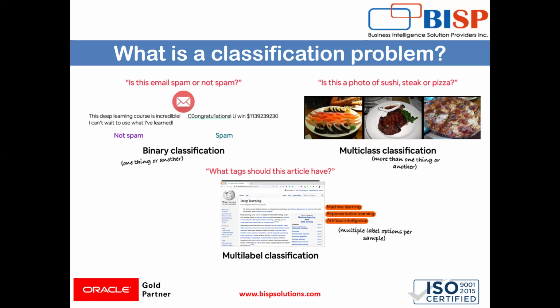In binary classification, it is either yes or no. In multi-class classification, there are, say, three options, but only one can be correct. Multi-label classification means there could be more than one label. So this is how these types of classification work.